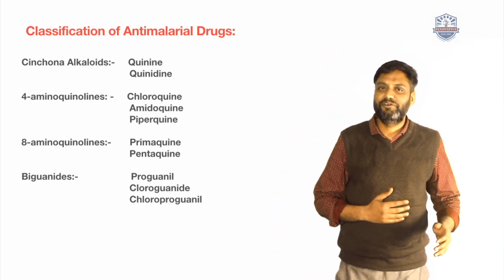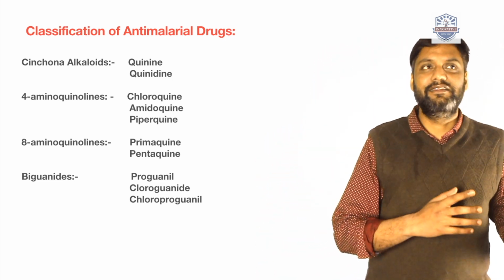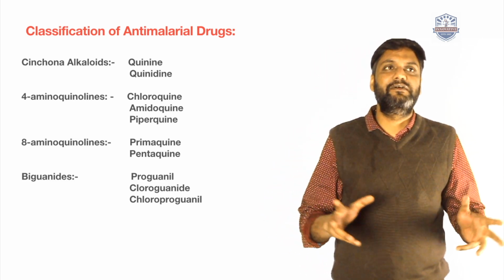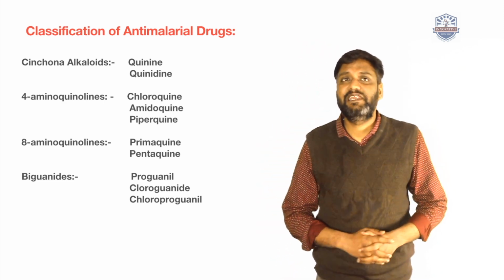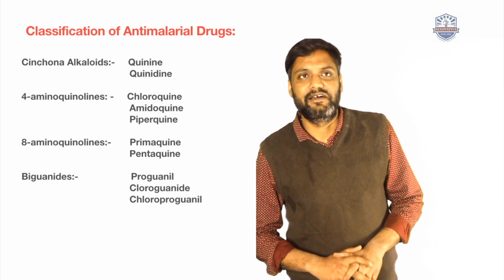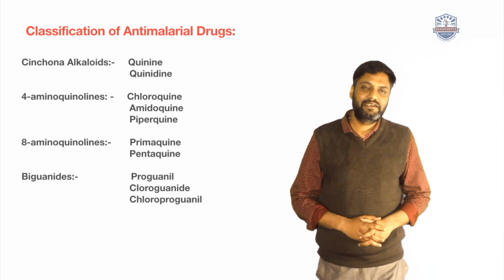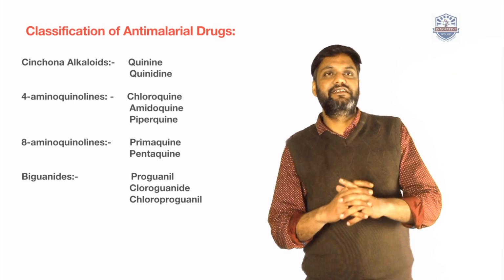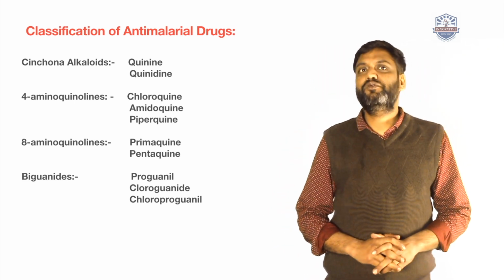Similarly to the 4-aminoquinolines, scientists also introduced an amino group at the 8th position of the quinoline ring. So they found the 8-aminoquinolines. They also act as anti-malarial drugs, and the drugs are primaquine and pentaquine. Then biguanides. Mainly biguanides are anti-diabetic drugs, but they are also used as anti-malarial drugs, and the active drugs are proguanil, chlorproguanil, and chlorguanide.